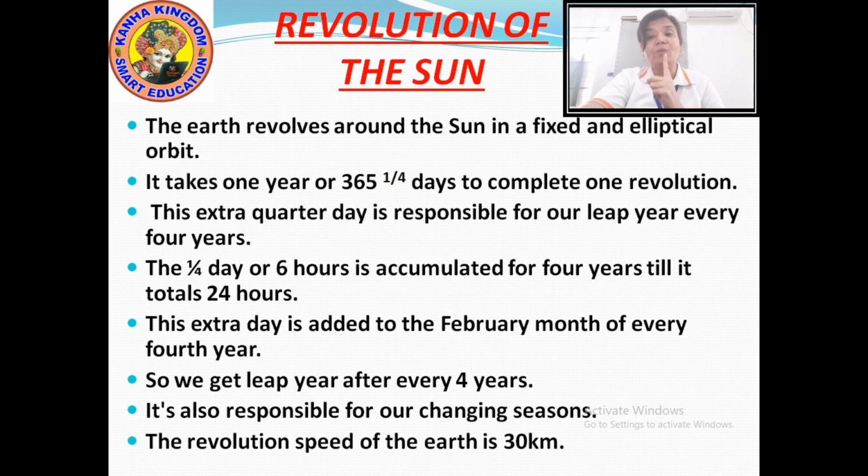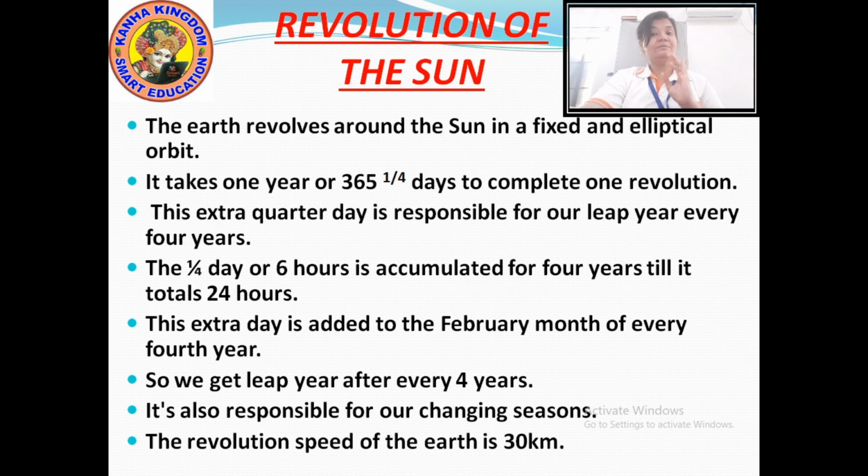So where does this 1 day come from? This 1 day comes from the quarter days of 4 years. Now this quarter day is 6 hours. So when you multiply 6 by 4, it becomes 24 hours.